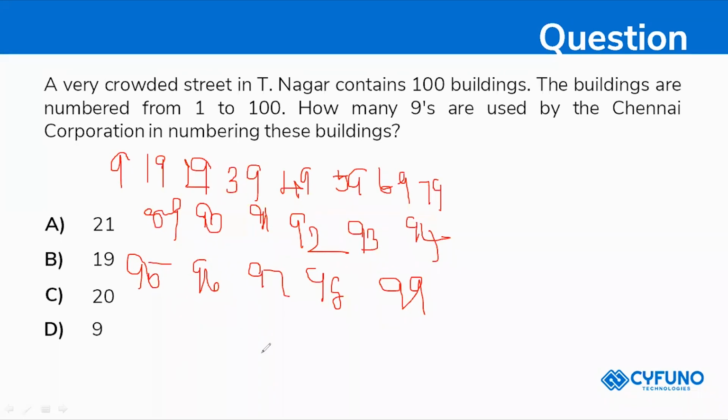And at last 0 also will be calculated. So 00 will be calculated. So totally 29s are there.